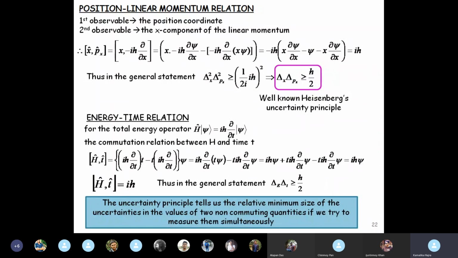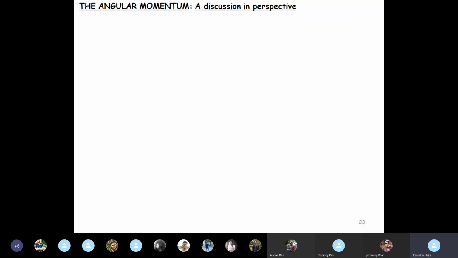All right, and now we'll go through the concept of angular momentum, which will be a discussion in perspective of whatever we have discussed till now. This is an example which shows how two operators can or cannot be compatible. I'm following exactly the statements of your syllabus, the way it has been given in your syllabus. I'm following the exact steps.